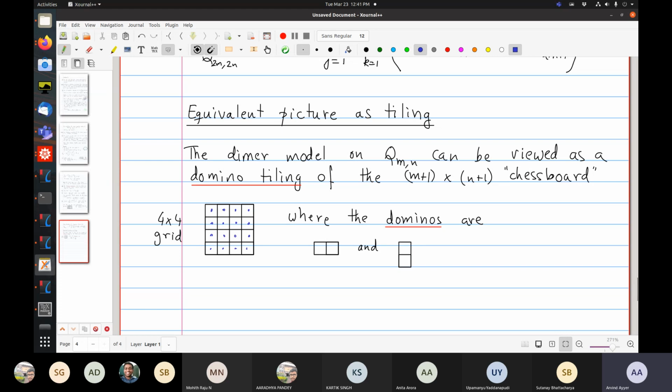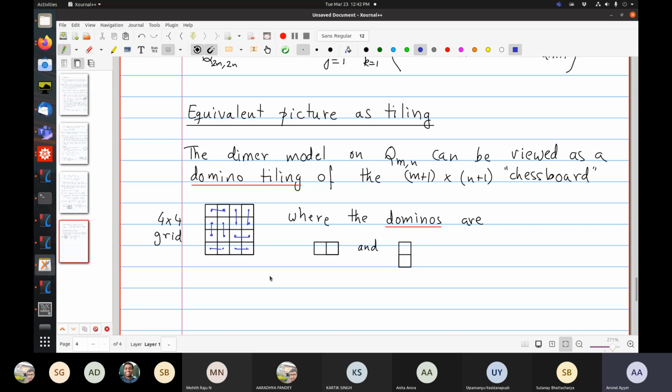So each perfect matching over here, like for example this. This is a perfect matching of the grid graph, but you can easily imagine that whenever you have a horizontal edge, I put a horizontal domino, and a vertical domino whenever I have a vertical edge.